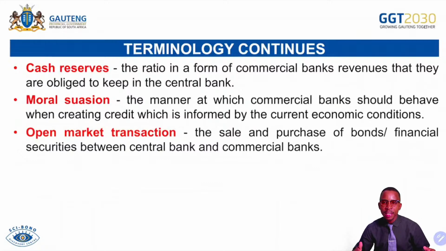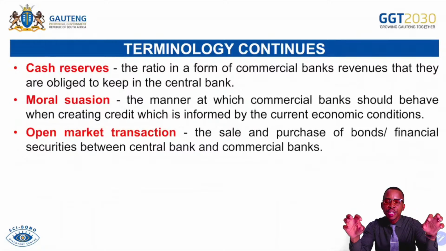What is money supply? Money supply is the circulation of money in the economy, the quantity of money available in the economy. That's money supply. So if ever the Reserve Bank wants to increase the money supply, maybe the economy is at depression or trough or faced by a contraction period, the central bank must intervene by buying government bonds from whom? From the commercial banks. So the Reserve Bank comes in and buys those shares from commercial banks.